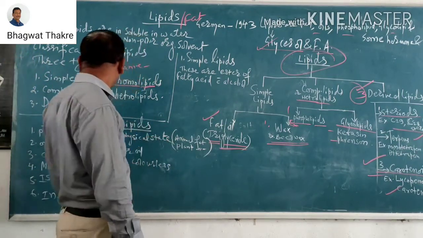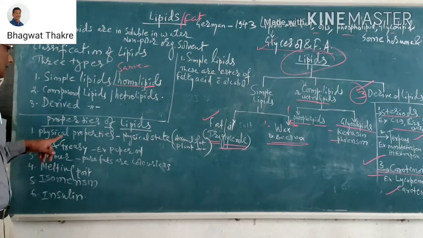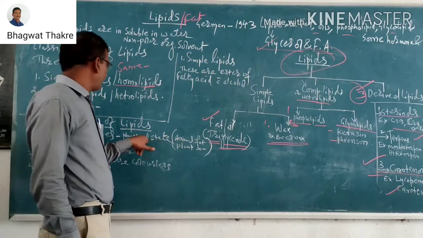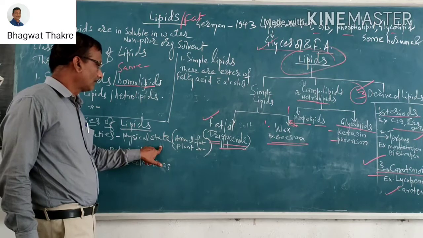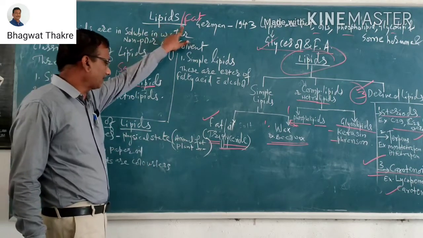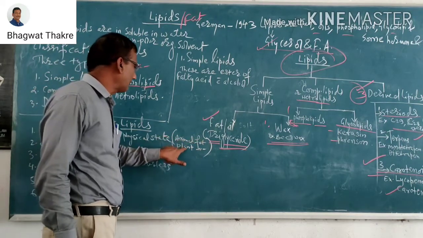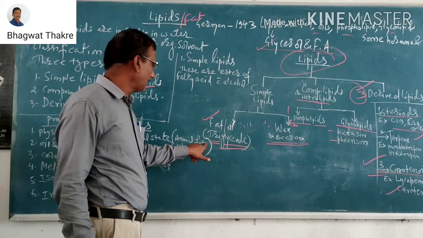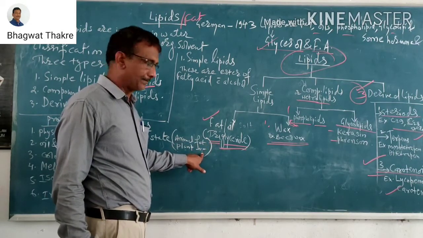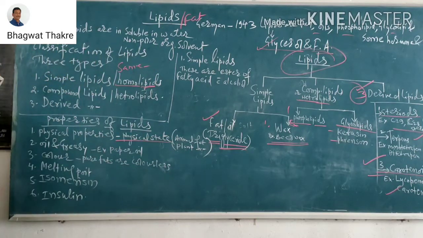Yes, and its characteristics. Physical properties: physical state of the lipids and fats, animal fats and plant fats. Those are the physical characteristics.